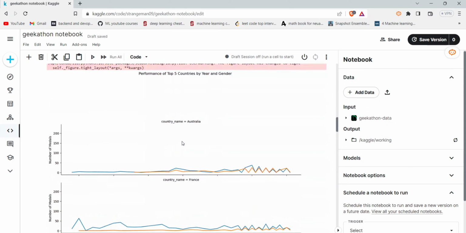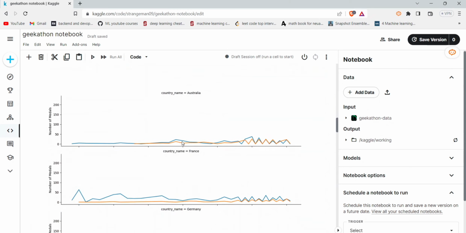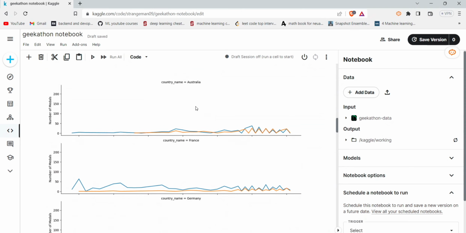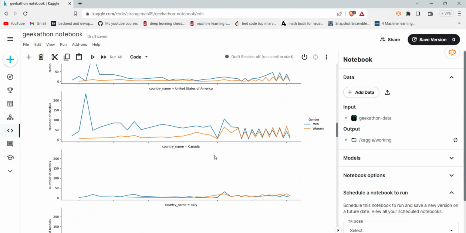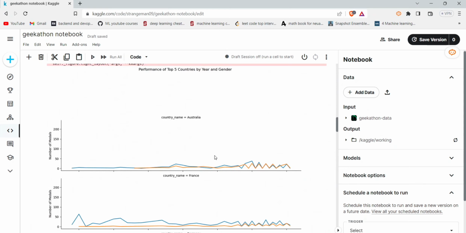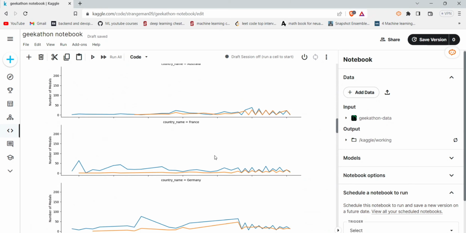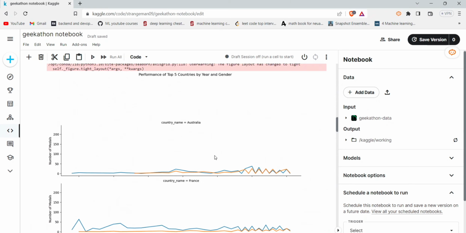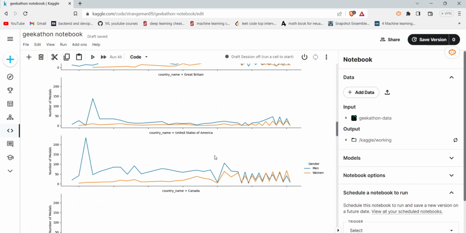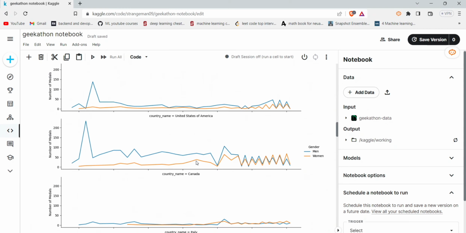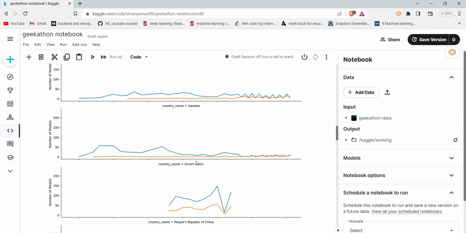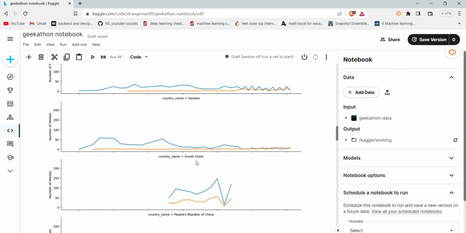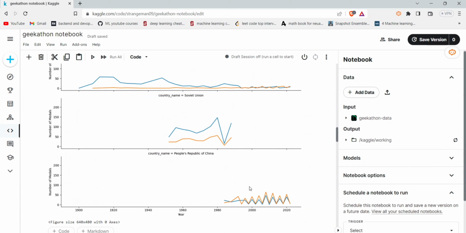We can see for each country the graph of medals won by men and women. For some countries like Australia, Germany, and Italy, the graphs are almost overlapping. This indicates a rich contribution of both men and women in the sports field. But coming to countries like Canada, Sweden, and China, there is scope for improvement. And then there are many irregularities.